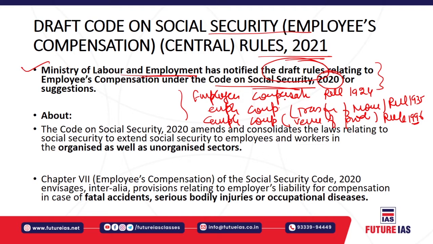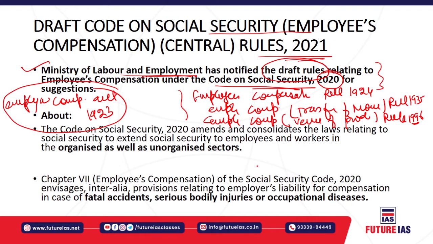Employees' Compensation Act, which is the umbrella Act. This was passed in 1923. Now the Parliament has recently enacted the Code on Social Security 2020, which has repealed the old Act.